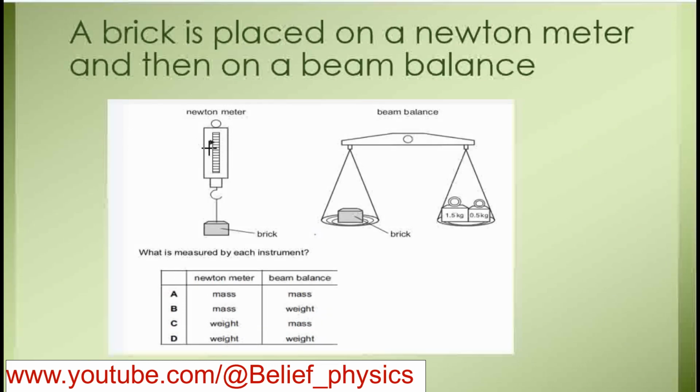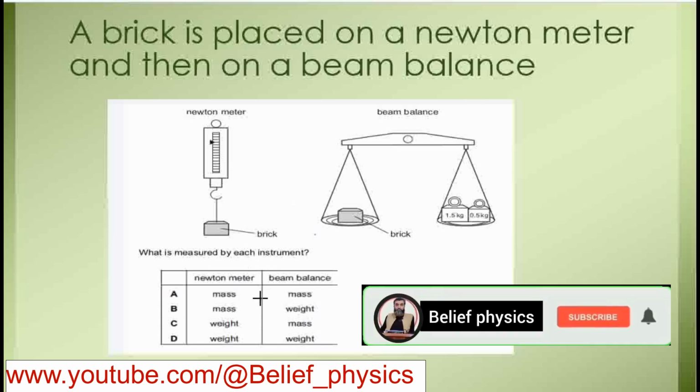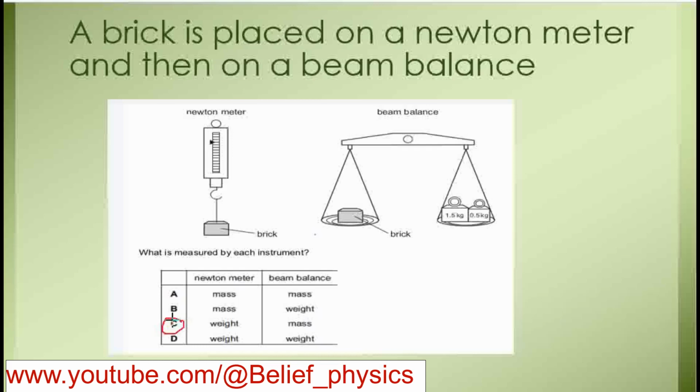A brick is placed on a Newton meter and then on a beam balance. It's quite obvious: a beam balance is used to measure the mass, whereas a Newton meter is used to measure the weight. Which is measured by each instrument? The Newton meter gives the weight and the beam balance gives the mass. So C is the correct option for this question.